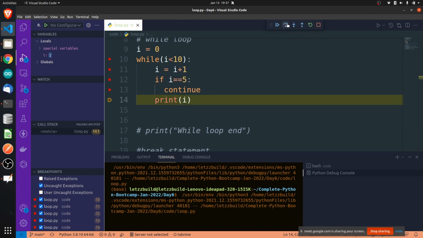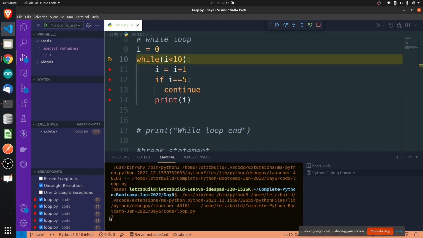No, it is not, so it will not continue, and it will print the value of I. You should be able to see it on the screen. The value of I became 1. It is not printing 0 because we have written print last, and before printing we are incrementing it. I was 0, but whenever it came inside the while loop, we first incremented it. So it is printing 1 and not 0.